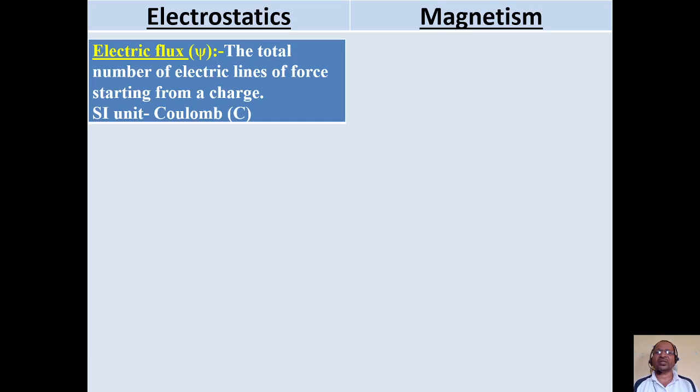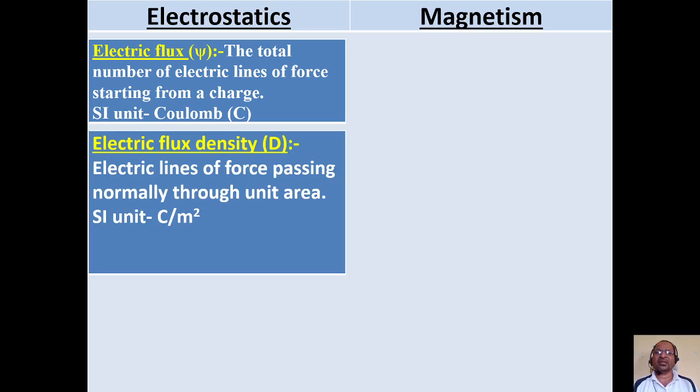In electrostatics, we consider electric flux given by psi, that is the total number of electric lines of force starting from a charge. We say that its unit is coulomb. Similarly, electric flux density is the number of electric lines of force passing normally through unit area, and its unit is coulomb per meter square. So the total number of electric lines of force starting from a charge is electric flux, and the total number of electric lines of force which cross unit area is called electric flux density.